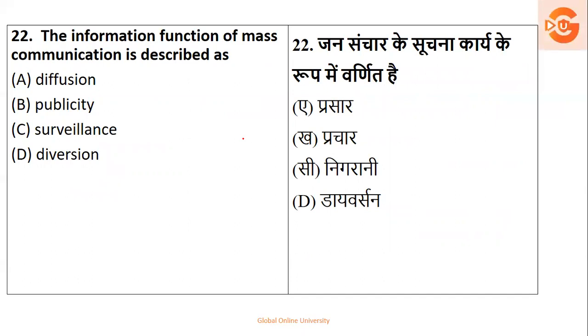Okay, next. The information function of mass communication is described as information function. वो इंफॉर्मेशन हमें जो दी जाती है विद द हेल्प ऑफ मास कम्युनिकेशन, उसका मेन फंक्शन क्या है? Is it diffusion, is it publicity, is it surveillance, or is it diversion? So basically it is surveillance. Okay, it is just to keep a watch. So the right option is surveillance.